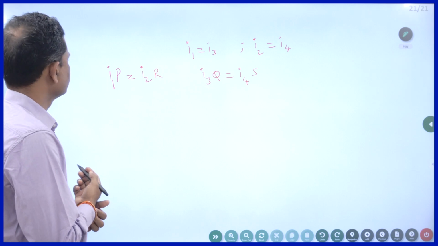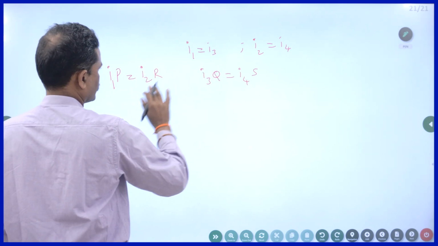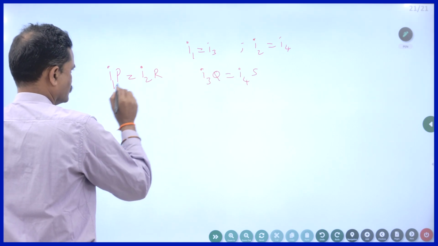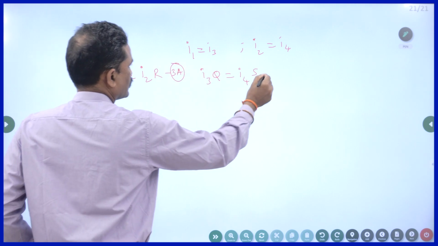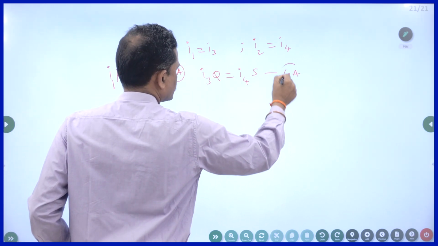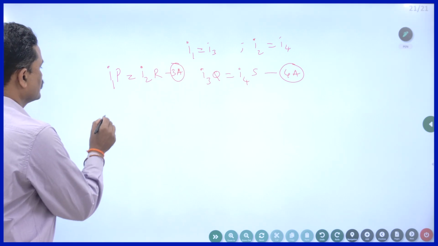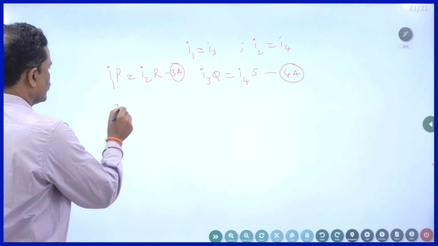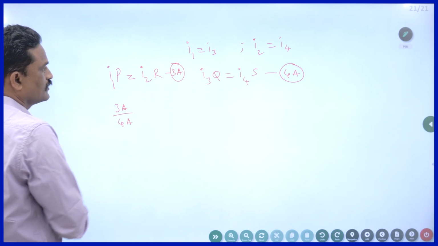So, what I do? Let us say I divide this equation by this. Let us say this is 3a equation and this is 4a equation. Let us name like that in order to avoid the confusion. What I am doing, 3a by 4a. Equation 3a is divided by 4a.